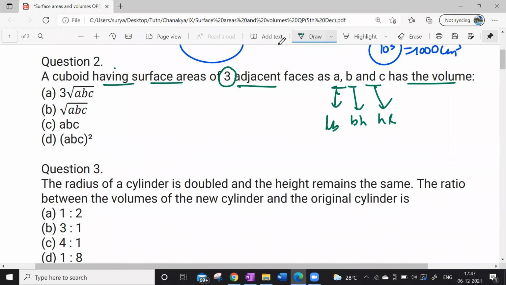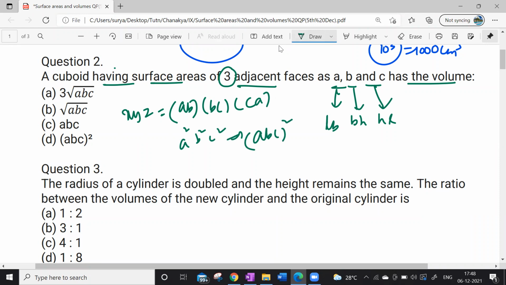So X into Y into Z is equal to AB into BC into CA. A square, B square, C square, so XYZ is equal to ABC whole square. And ABC is equal to root of XYZ.